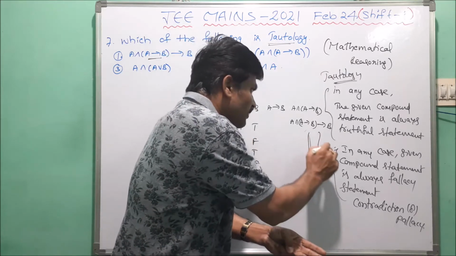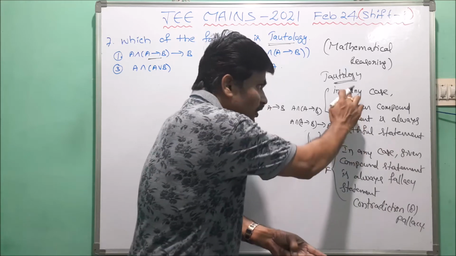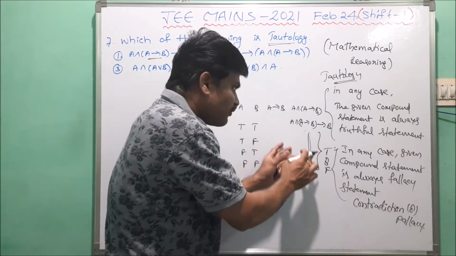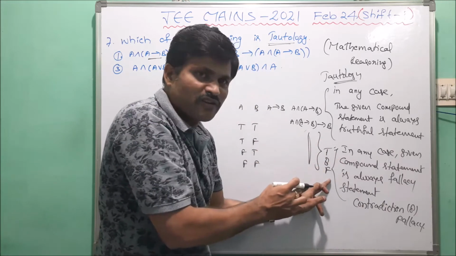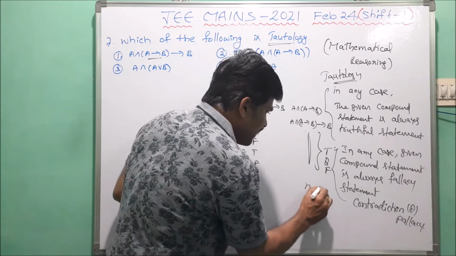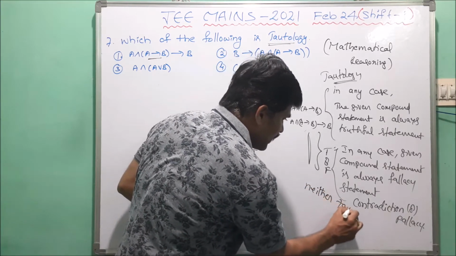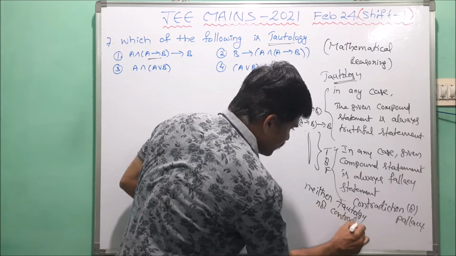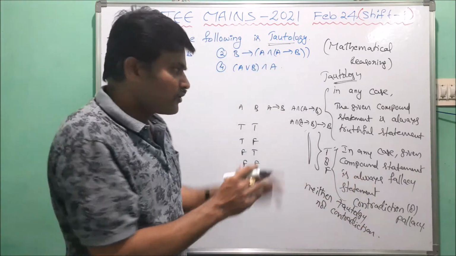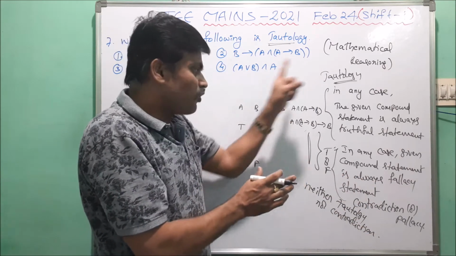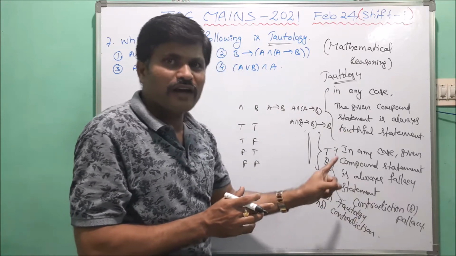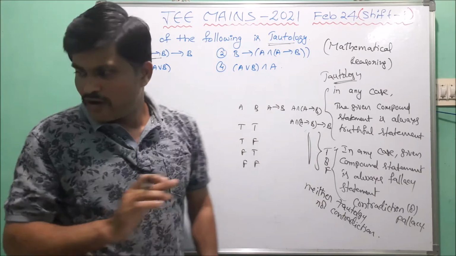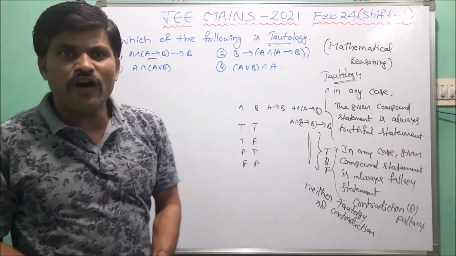All truth values equal to T is called a tautology. All truth values equal to F is called a contradiction. Some truth values equal to T and the remaining equal to F is called neither a tautology nor a contradiction. So these are the main definitions of tautology, contradiction, and neither tautology nor contradiction. This is the main reason for this type of question. Now let us go to the solution of this problem.